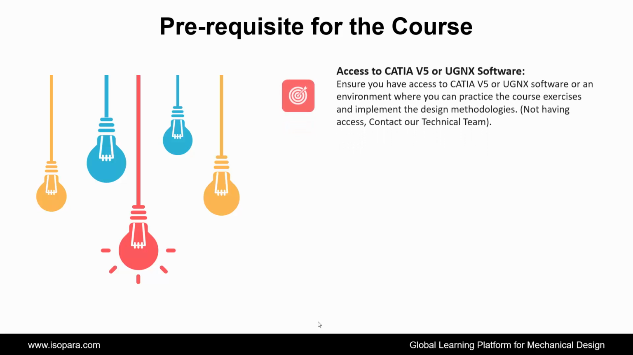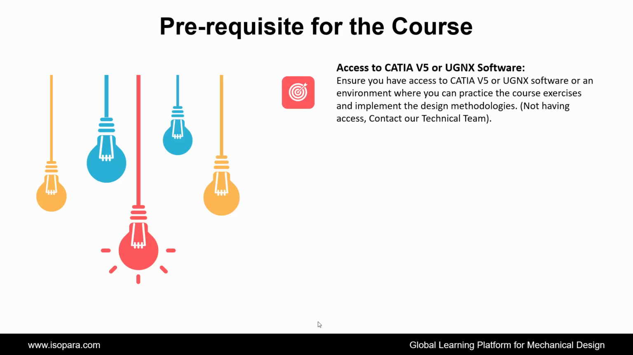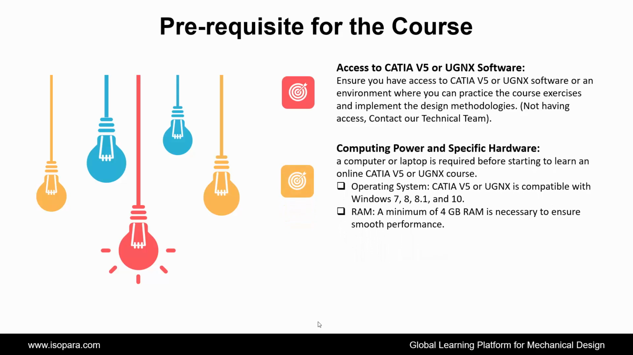Fourth is access to CATIA or UGNX software. Ensure you have access to CATIA or UGNX software or an environment where you can practice the course exercises and implement the design methodologies. Not having access, contact our technical team. Next is computing power and specific hardware. A computer or laptop is required before starting to learn an online CATIA or UGNX course. Operating system is compatible with Windows 7, 8, 8.1, and 10. A minimum of 4 GB RAM is necessary to ensure smooth performance.